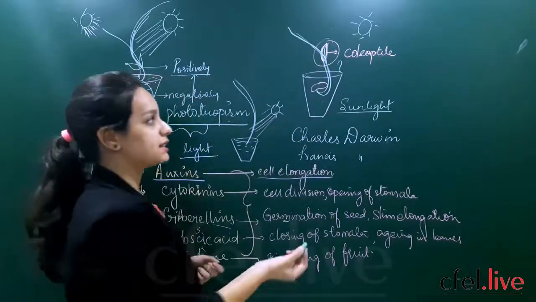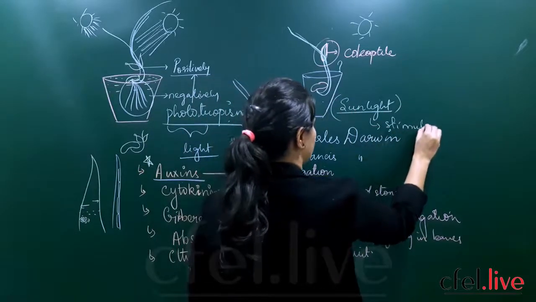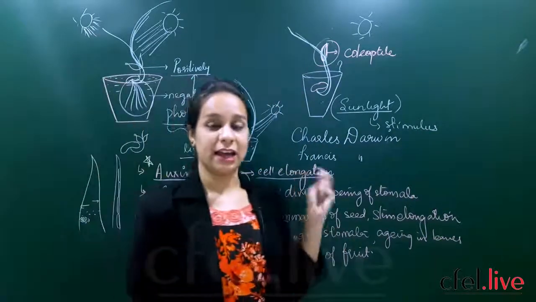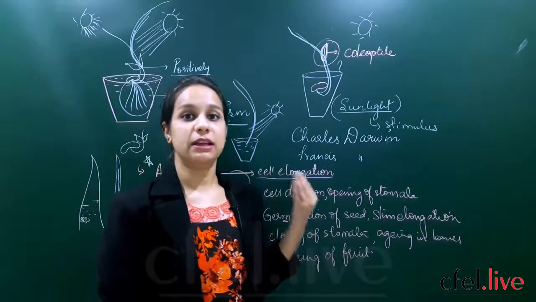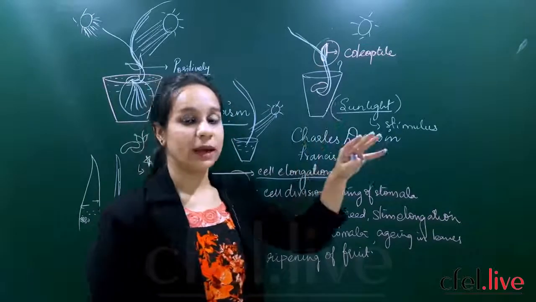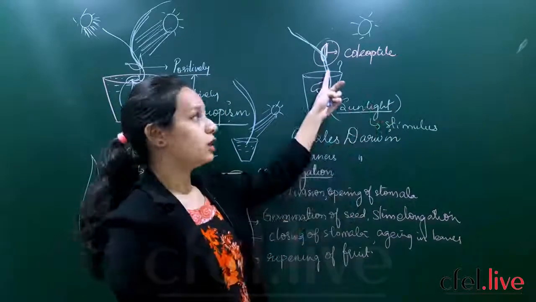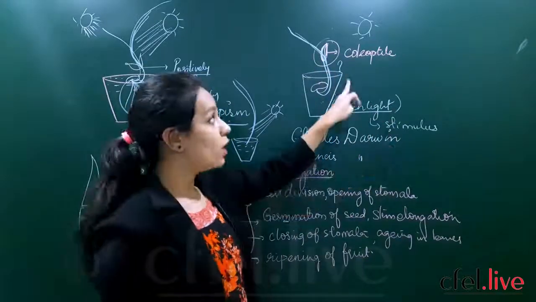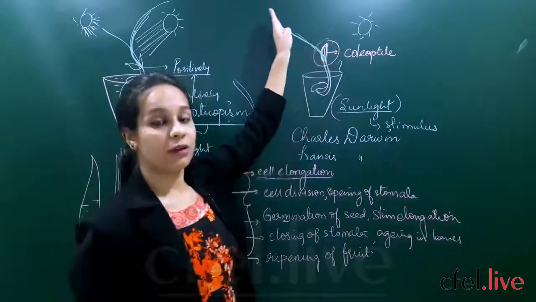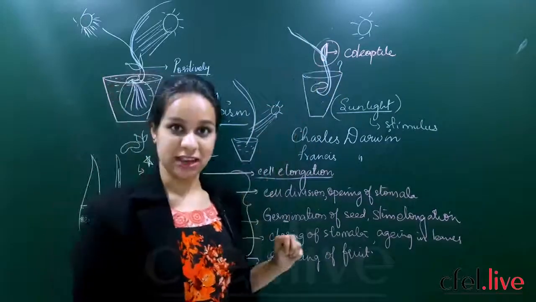So we can tell from this experiment that sunlight is an external stimulus. As I have told you, what is the stimulus in plants? It can be light, it can be water, it can be humidity, it can be temperature, it can be gravity also. All these influence the plant to show a response. So what is the stimulus here? The rays of the sun are falling on the stem. That is the stimulus. And what response did the plant show? It showed a characteristic response, bending away from the light. What was happening exactly in the stem that it has bent?